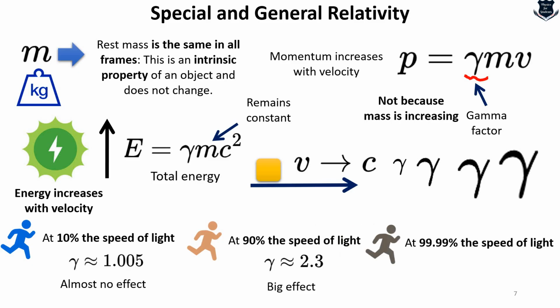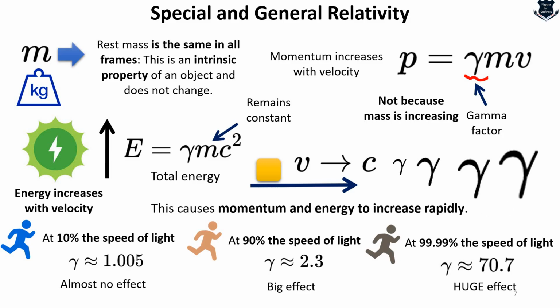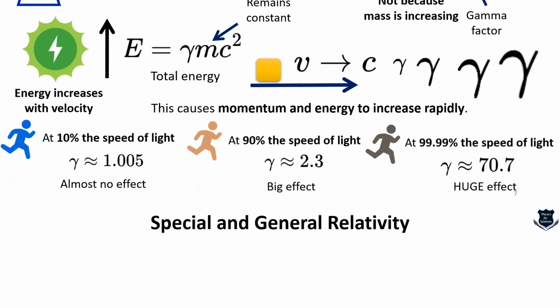And if you run at 99.999999% of the speed of light, then the gamma factor is 70.7. That means it has a huge effect. So again, instead of saying mass increases, we say that energy approaches infinity as velocity approaches close to the speed of light. Momentum approaches infinity as velocity approaches c, but the mass remains unchanged. And as v approaches c, you can see how the gamma factor changes. This causes momentum and energy to increase rapidly. Let us look at the next part of the video.